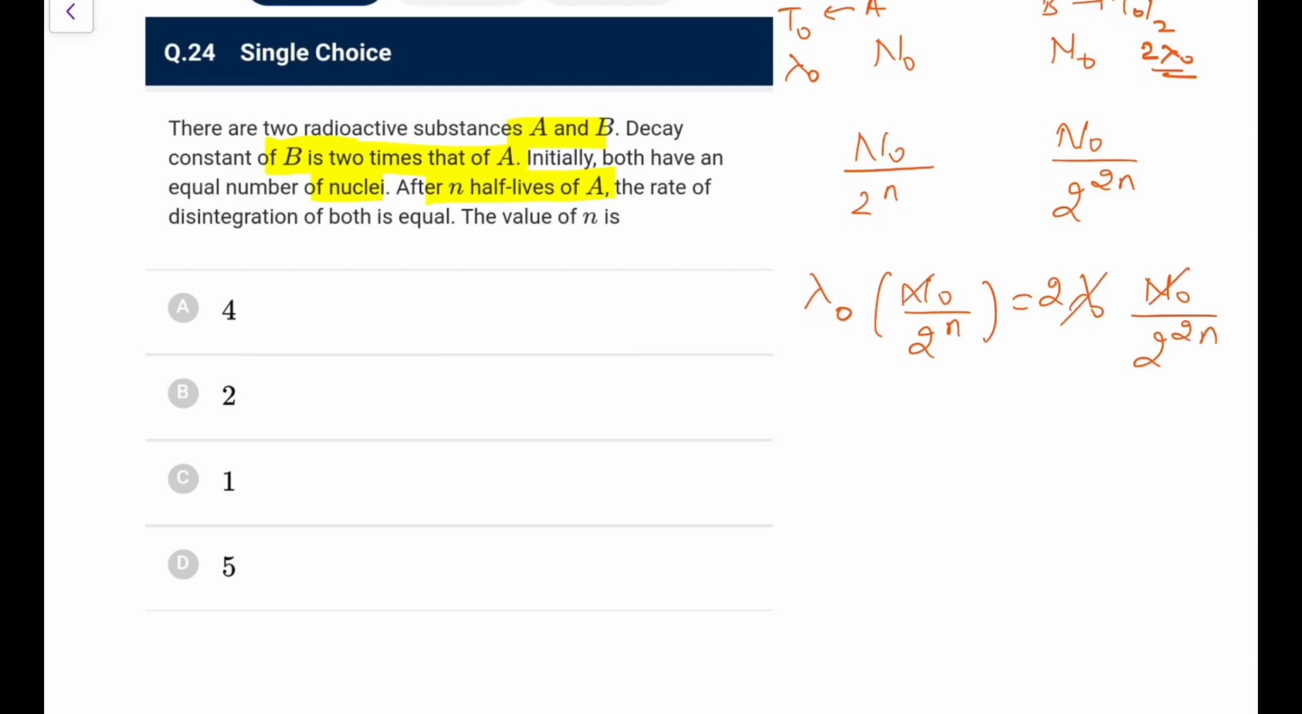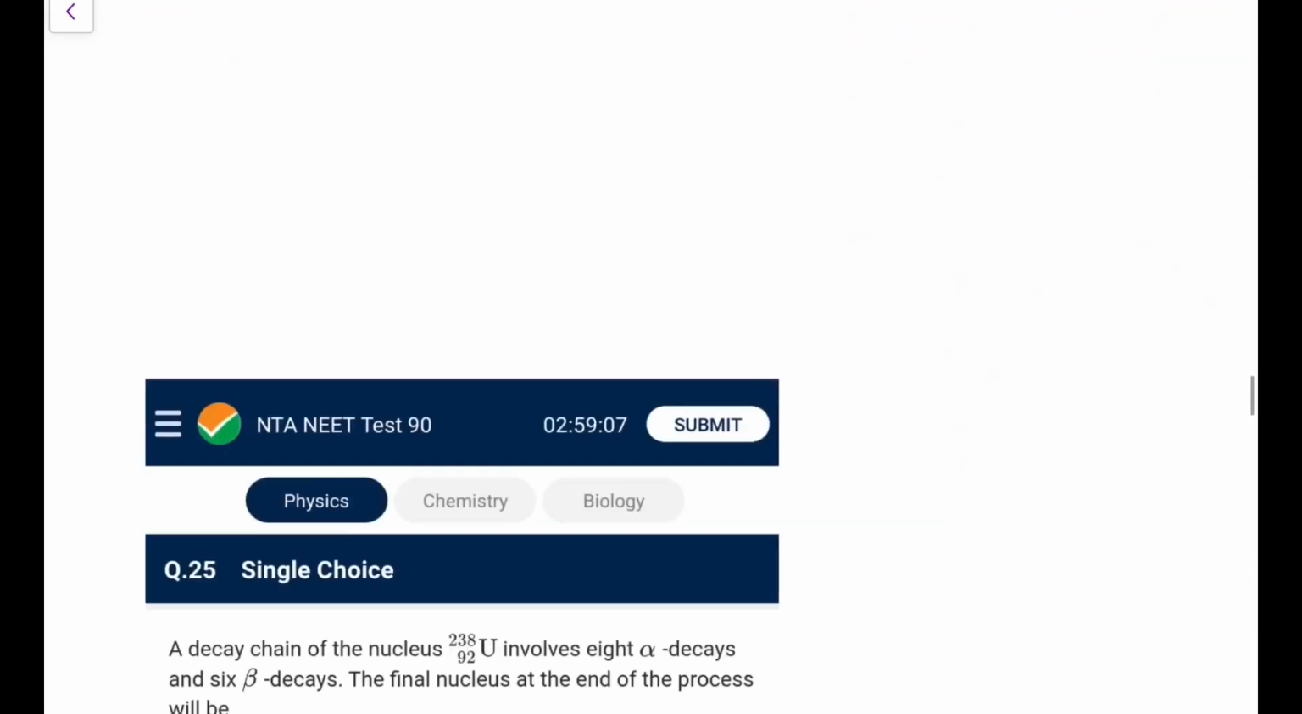So this cancels, this cancels, this cancels. What we are left with is 2 to the power 2n minus n is equal to 2 to the power 1. So 2n minus n is equal to 1, which means n is equal to 1. So it will be option C.